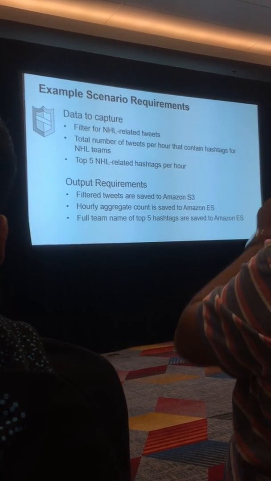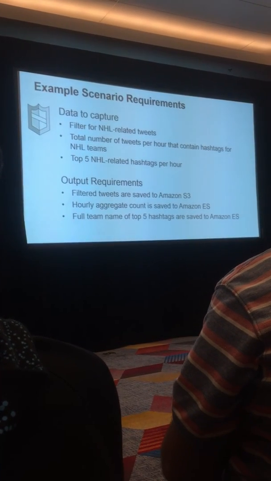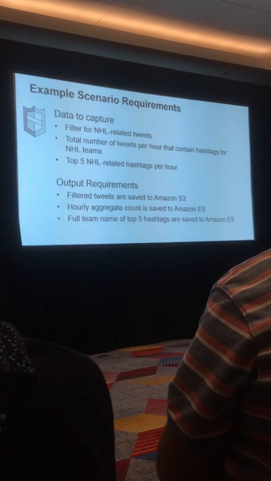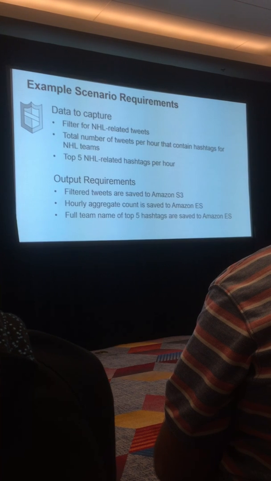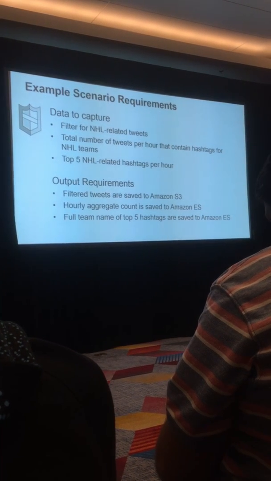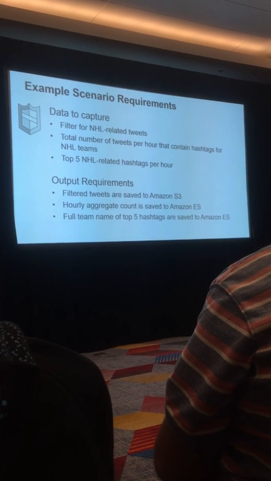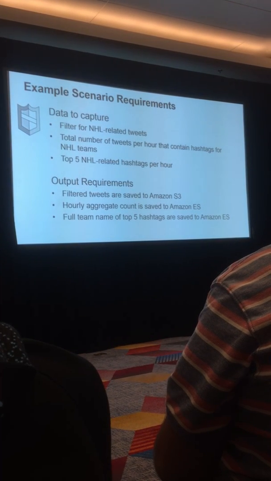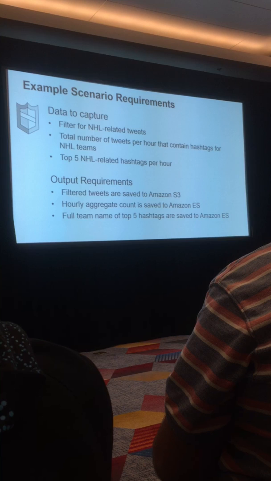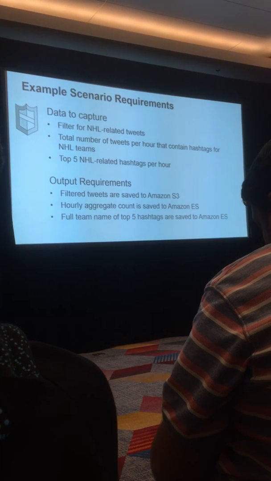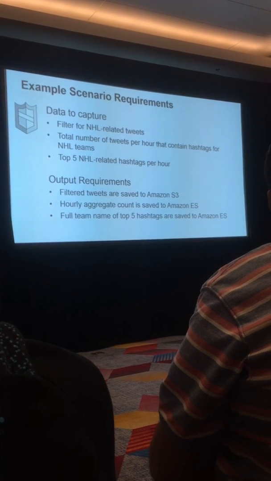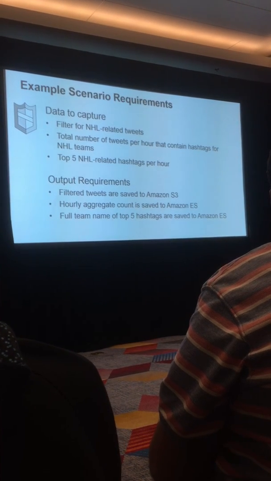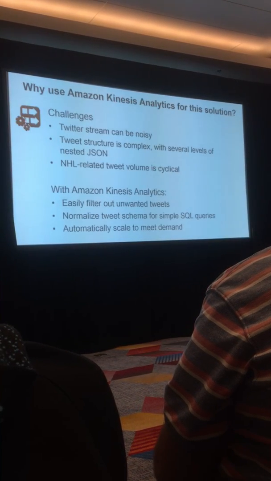And I want this data downstream. I want the filtered tweets saved to S3. I want the hourly aggregation count, so the total number of mentions across the board sent to Elasticsearch. And I want another output that contains the full team name, because the hashtag can obviously be fairly obscure. It might just be 3 letters. But I want the full team name that is represented by that hashtag. And I want to know the top 5 teams that were mentioned every hour, and I want to output that to Elasticsearch. So those are the requirements that we're going to walk through.